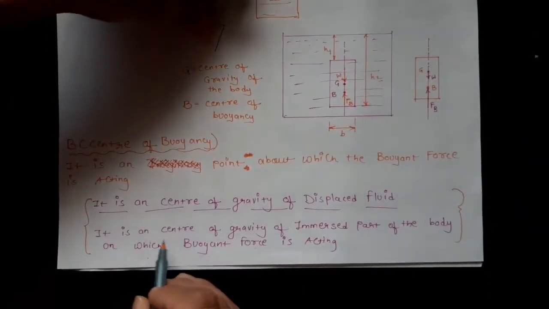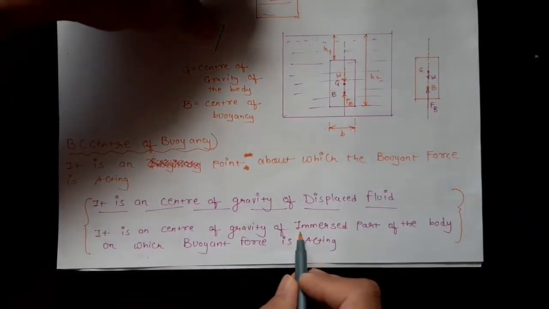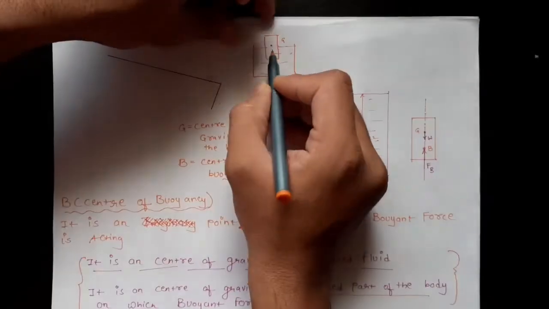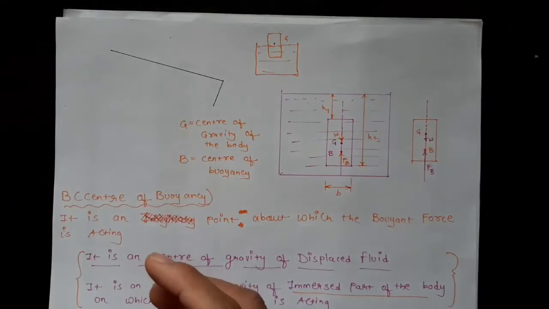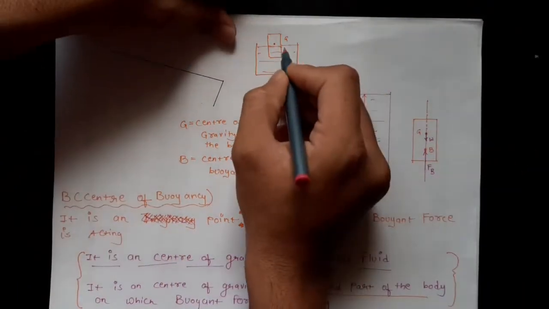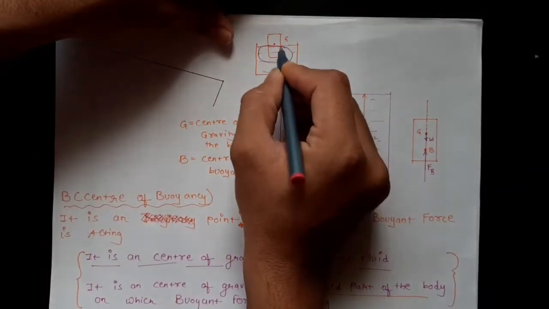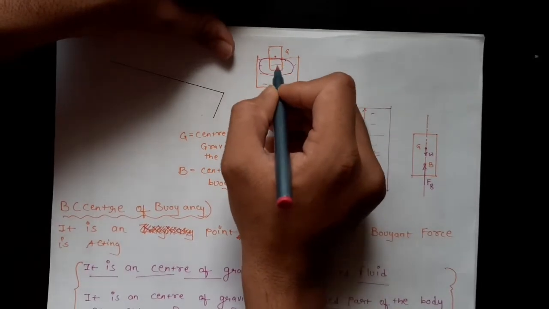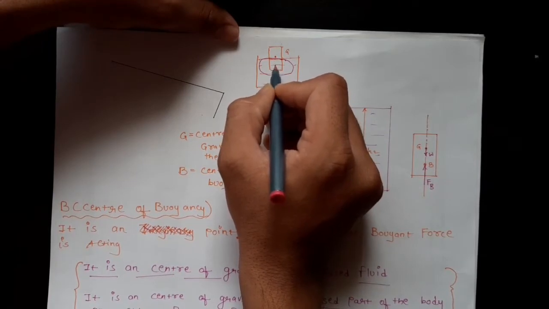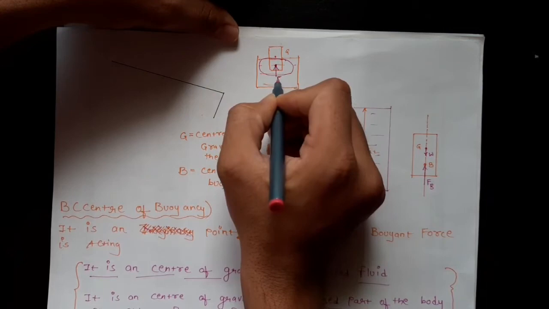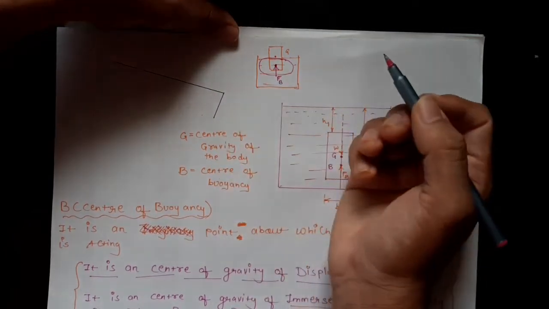Center of buoyancy is the center of gravity of the immersed part of the body. Immersed part means here it is this much immersed. I will show with another color pen. That is, here the immersed part of the body is this much. Now we have to find the center of gravity of this immersed part. Assume that the center of gravity of this immersed part will be here. So this will be the center of buoyancy, on which the buoyant force is acting.